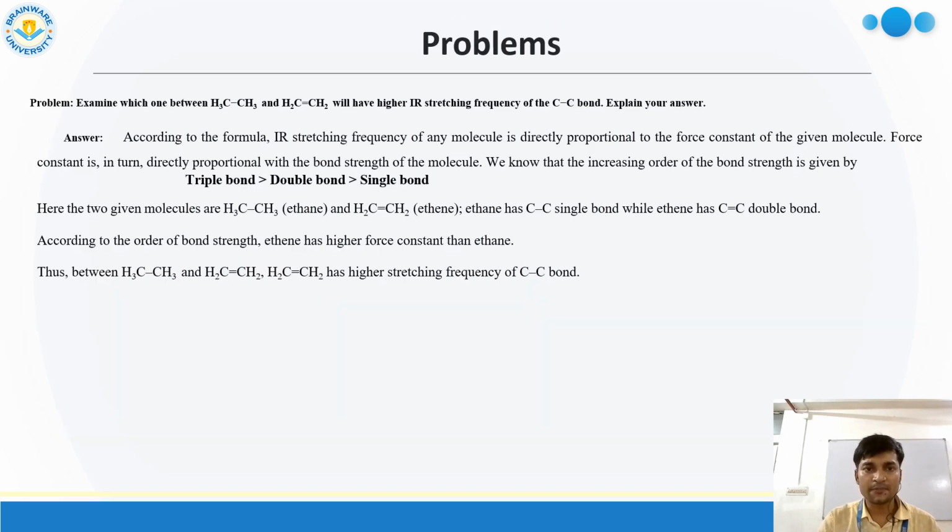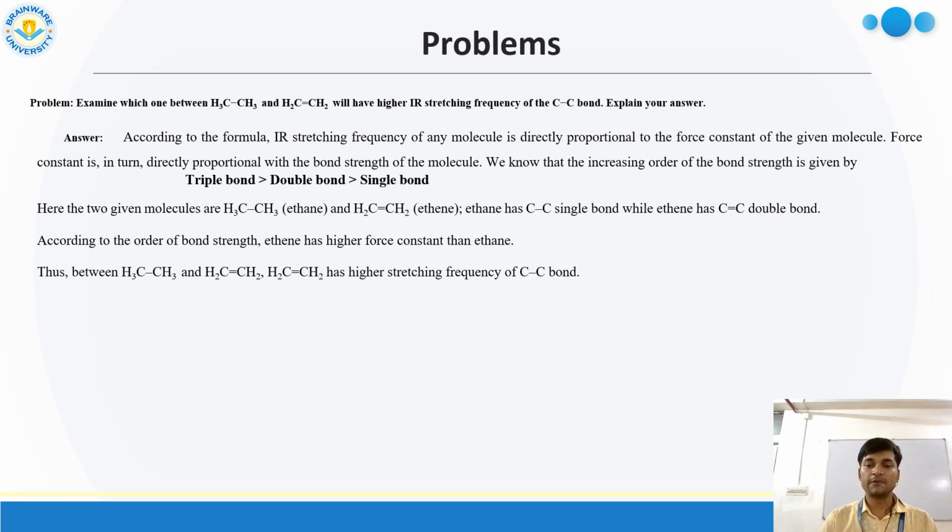Here some problems are given: which has the higher IR stretching frequency? According to the formula, the IR stretching frequency of any molecule is directly proportional to the force constant and to the bond strength of the molecule.